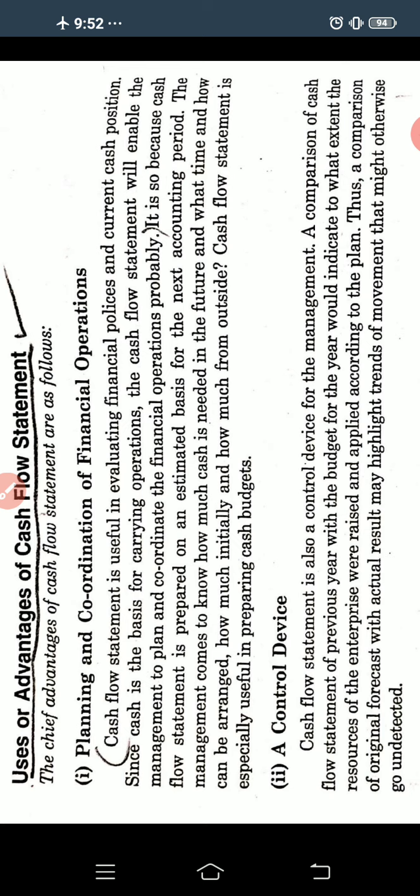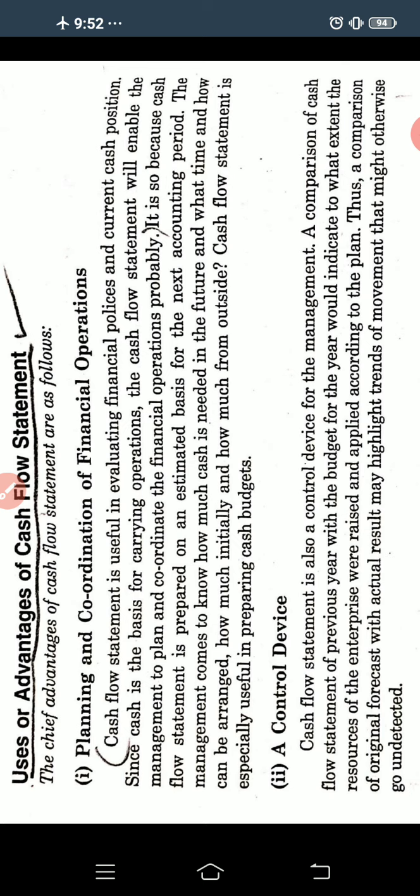The cash flow statement helps the management to compare the actual cash position with the future. How much we have planned, we may require this much money in the next year. The management is planning like that. And how much money it is spending.